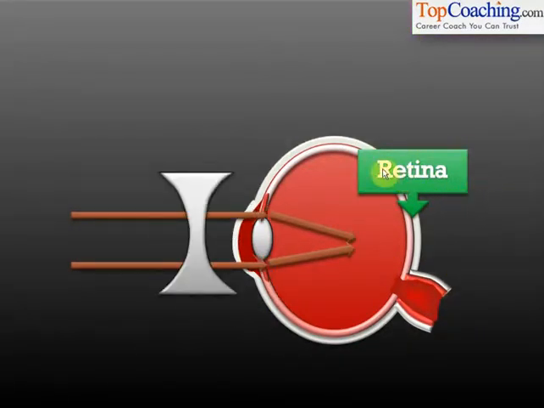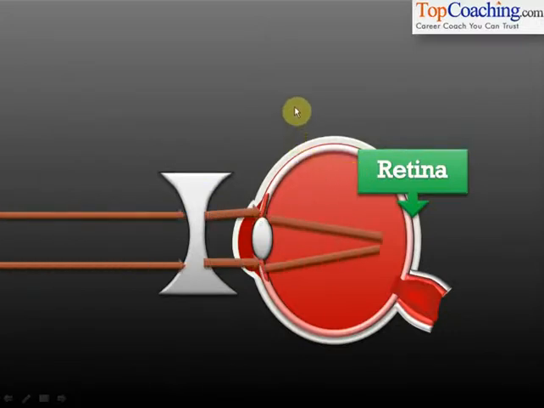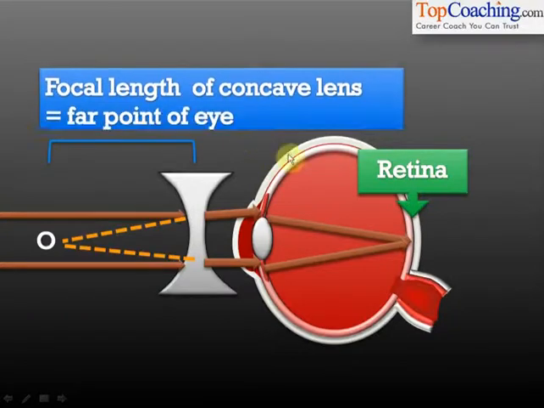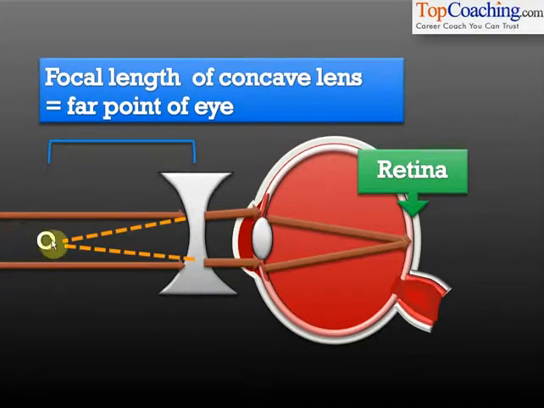The solution for myopia that we saw was adding a concave lens. A concave lens diverges the light, makes the rays go further apart from each other so that they meet on the retina. You can also say that the concave lens forms an image of infinity at the far point of a myopic eye. Understood? The far point is that point for the myopic eye from which the rays after refraction through the eye lens meet at the retina. So the concave lens forms an image of infinity at the far point of the myopic eye.